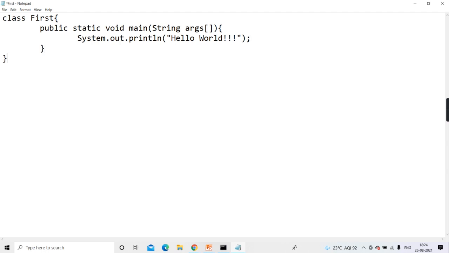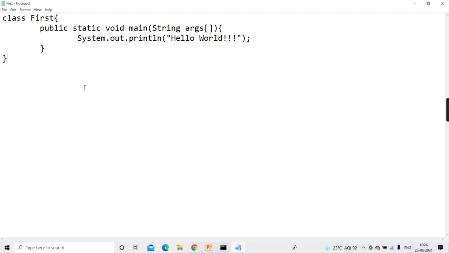Then we will discuss each and every part: class, public, static, void, the System class, the out object, and args. Now we will just understand the file technique.